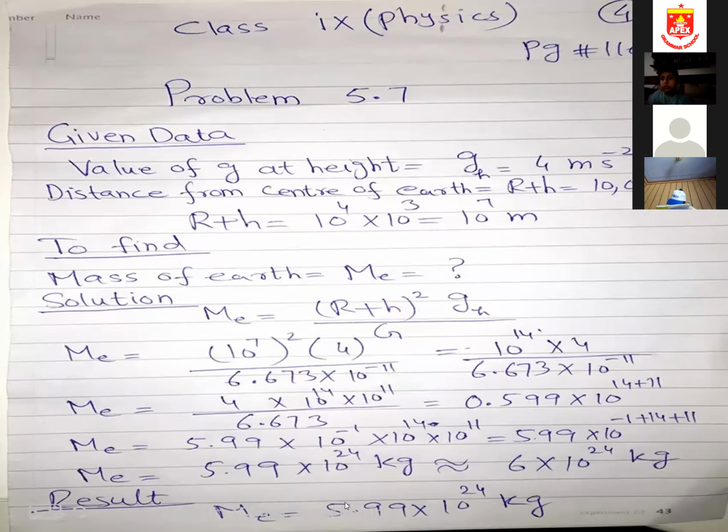So mass of earth we have calculated in the numerical is 5.99 multiplied by 10 power 24 kilogram. And the unit of mass, you know, is kilogram, so that's why I'm placing the unit kilogram. So this is the end of problem 5.7. I hope students you understand this. If you have any question regarding these four numericals as we discussed now, feel free to ask questions.